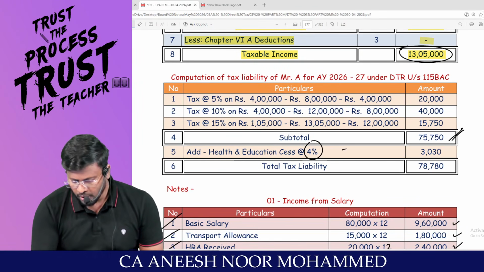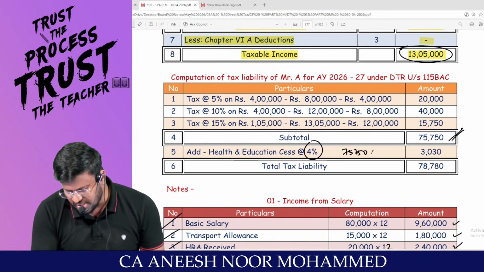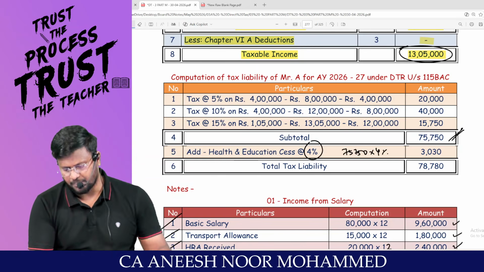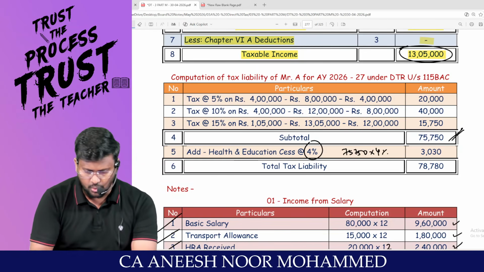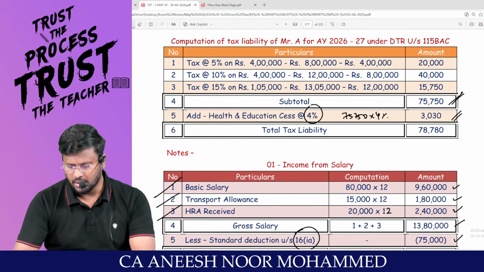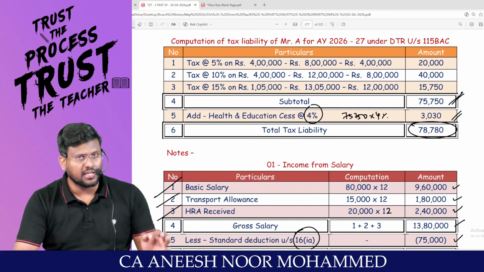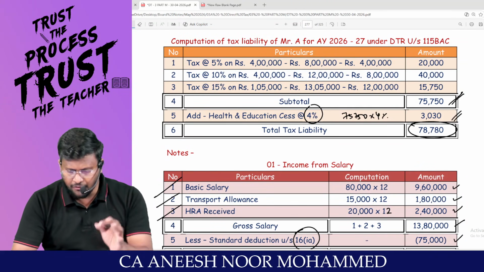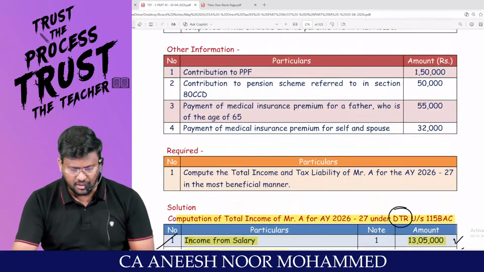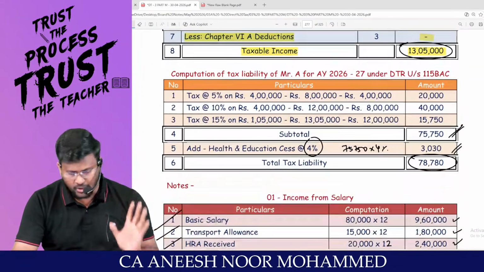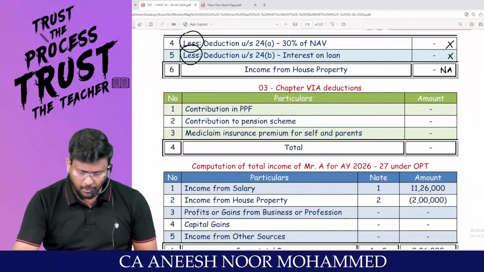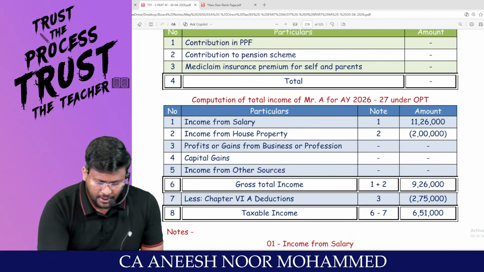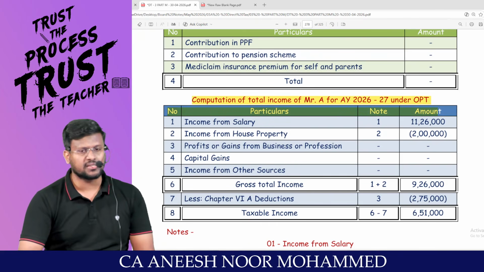So for 75,750, 4% comes to 3,030. So the total tax liability under the default tax regime is 78,780. Are you comfortable with the first calculation? That's it. Number 2, I'm going to calculate the same under the optional tax regime.